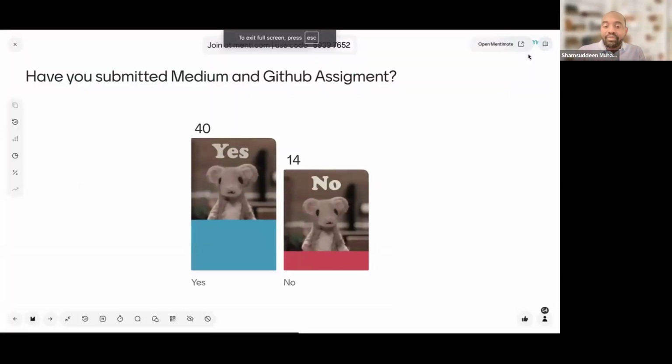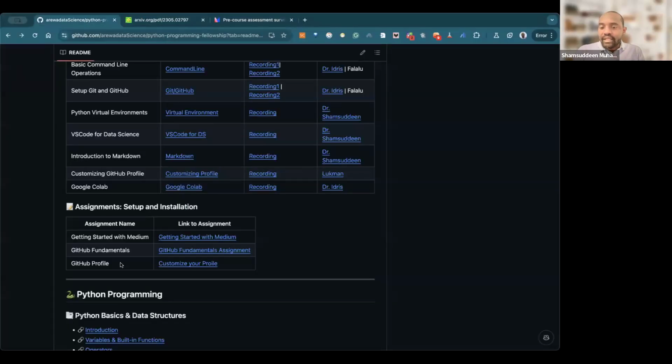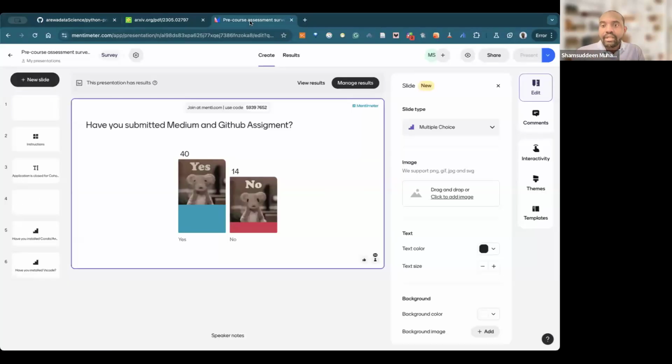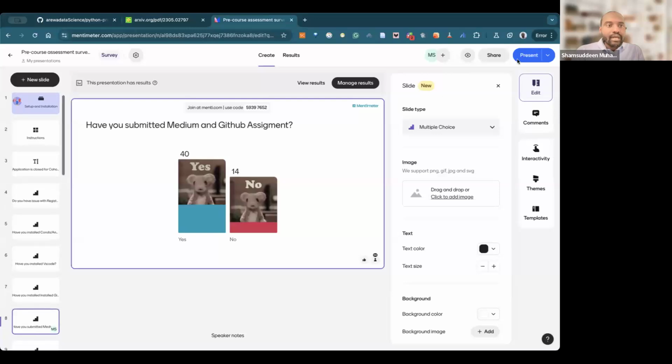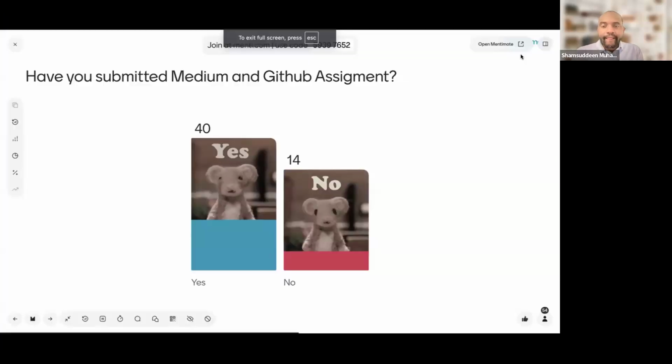We can see now about 14 people are yet to submit. So we'll track people's progress within the assignments we give. All the assignments that will be given next, you will be seeing here. You can see now you have another assignment that we'll give today at the end of today's session. All right. So yeah, we have 40 people, 14 people.